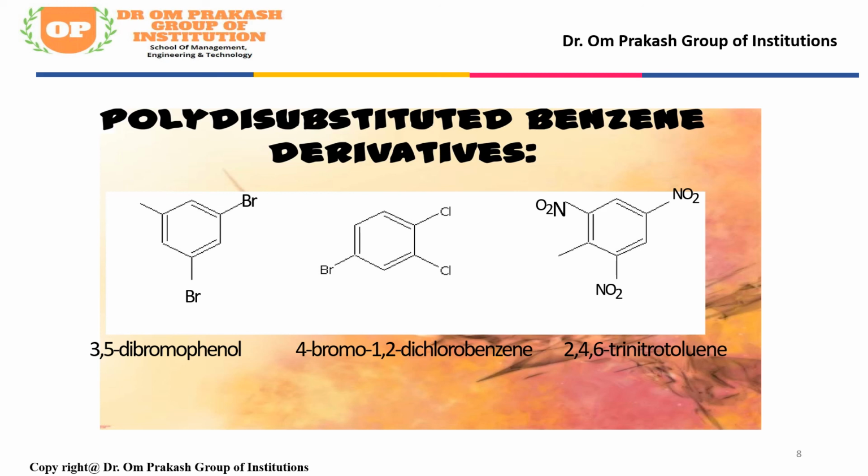For example, if any benzene ring has more than two groups, then we categorize the compound as a polysubstituted benzene derivative. Case B, if three different functional groups are present, the name is done as a derivative of the compound with the principal functional group at position 1. This is the second case.